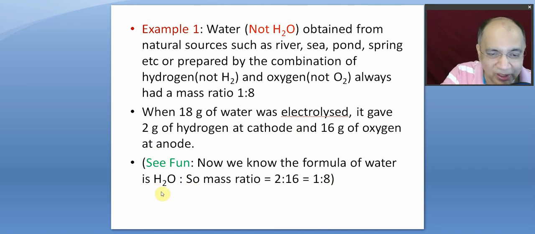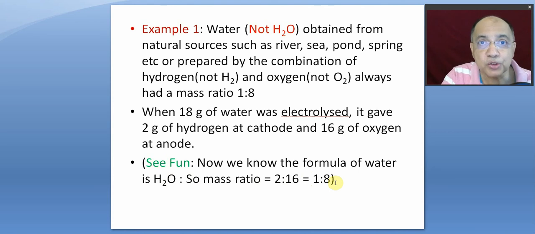So we know in 1 mole of water there are 2 moles of hydrogen atoms and 1 mole of oxygen atoms. So that is 2 grams and 16 gram, and that is 1:8. You can prove this composition once the stoichiometry of water is fixed. Stoichiometry in a compound means the relationship, the atomic ratio present in that particular molecule. That is the stoichiometry of a compound, 2:1. And the mass ratio is 1:8, right? So that has no significance now.